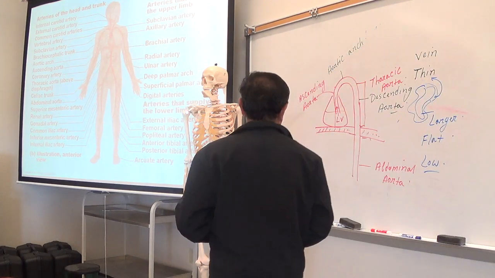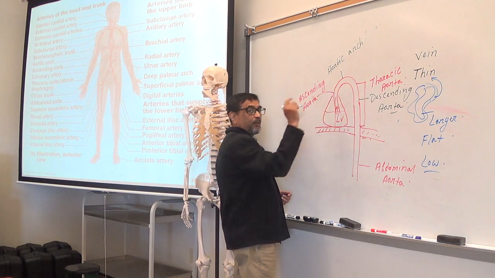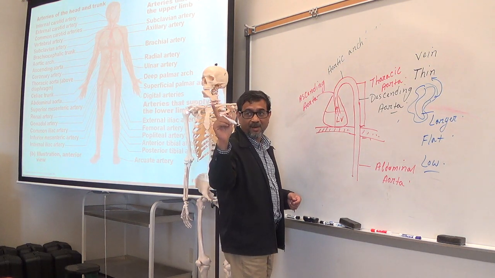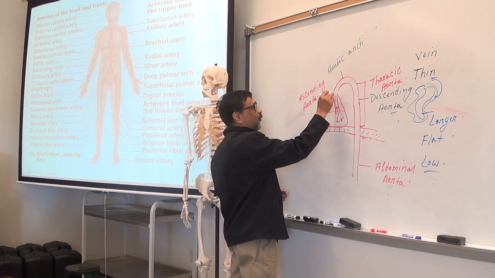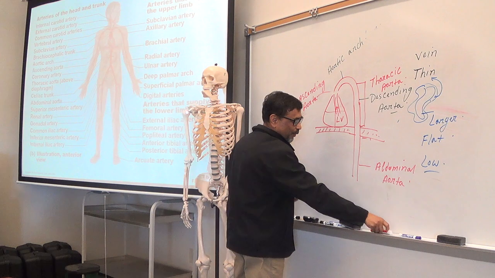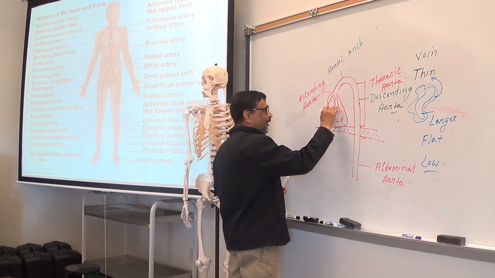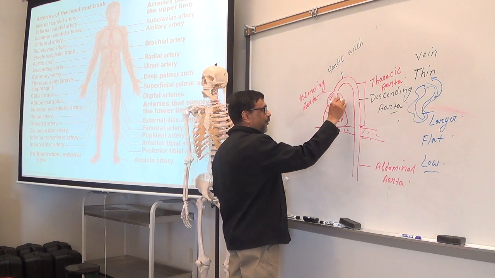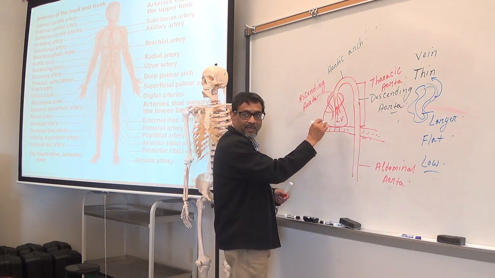Now, from the ascending aorta, two very important arteries arise, and go to the wall of the heart. Which arteries go to the wall of the heart? Coronary arteries. How many you have? Right and left, two. Coronary arteries. Remember that?